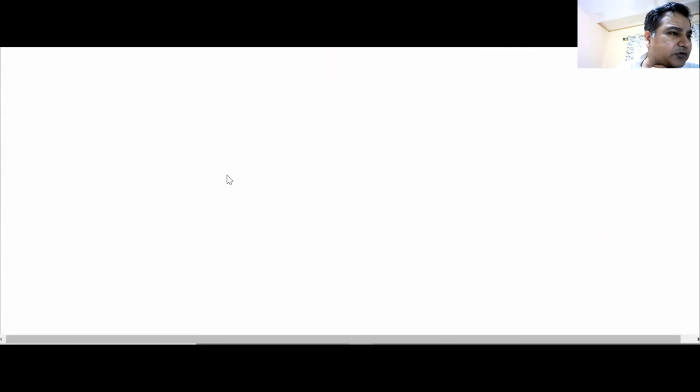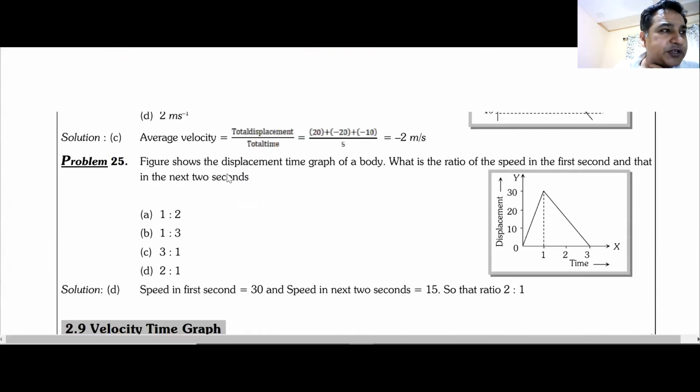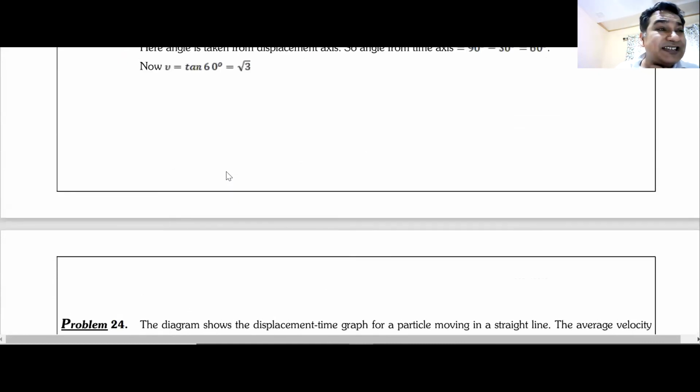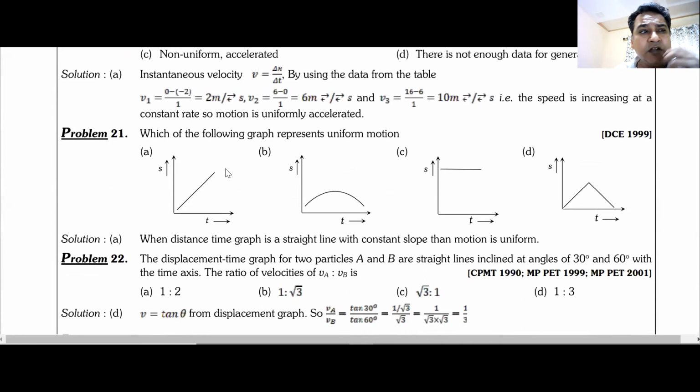I think there are 25 problems. So from problem number 20 to problem number 25, please attempt those problems. I would be very happy if you can do this. You can also attempt problems from your DPP in the graph section.